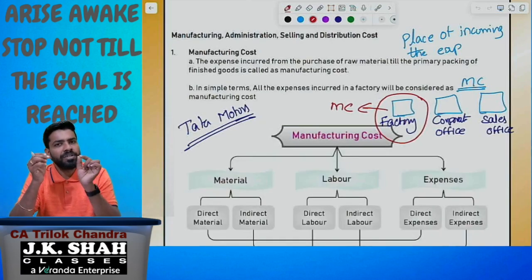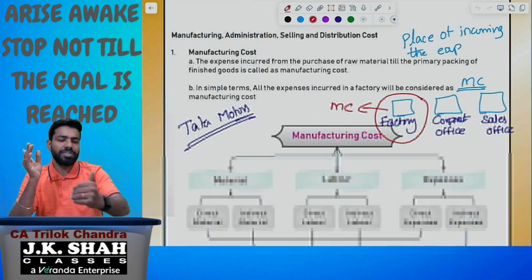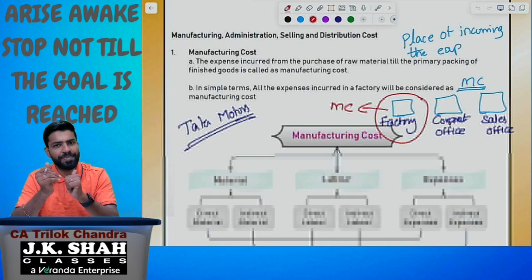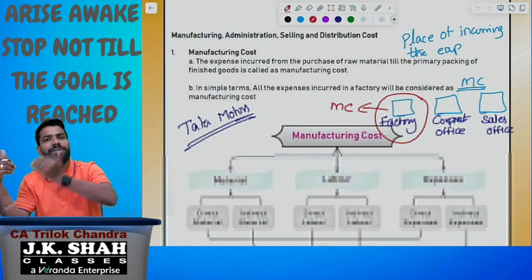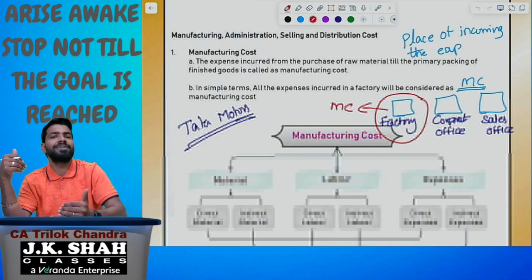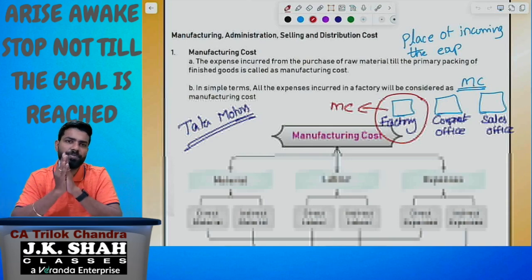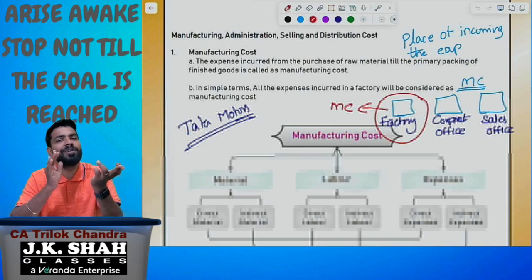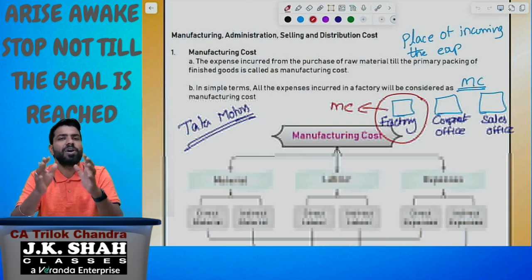When it comes to distribution expenses, it is the expense incurred to dispatch the goods from the warehouse to the customer. From the production place to the customer, whatever expense is incurred to distribute the product, we call the distribution cost. Delivery van maintenance, delivery boy salaries, warehouse rent, all these things come under the distribution cost. I hope you got the clarity.